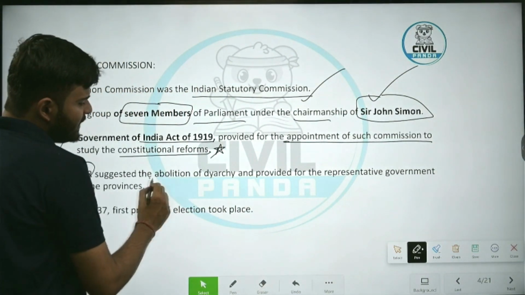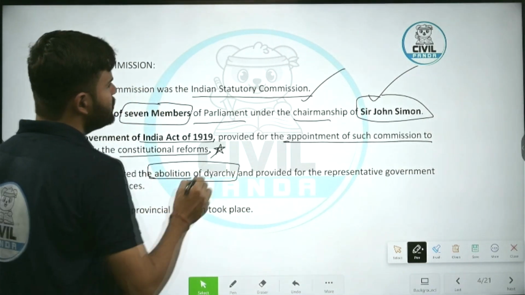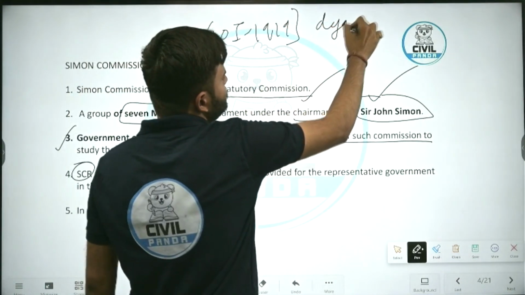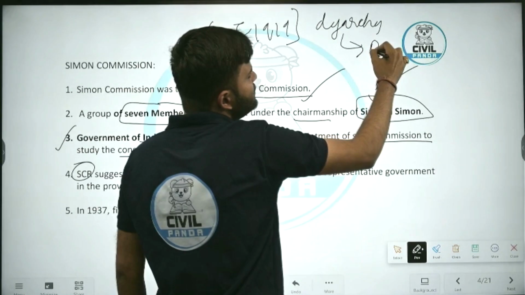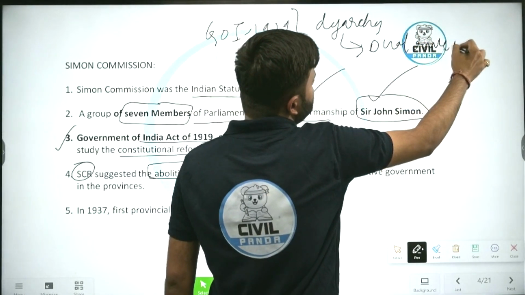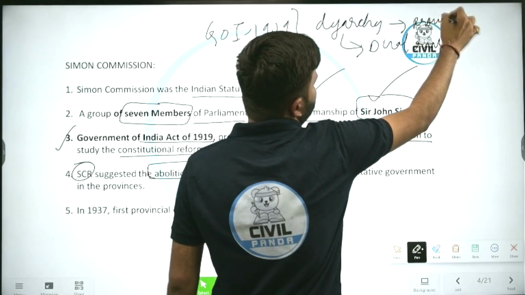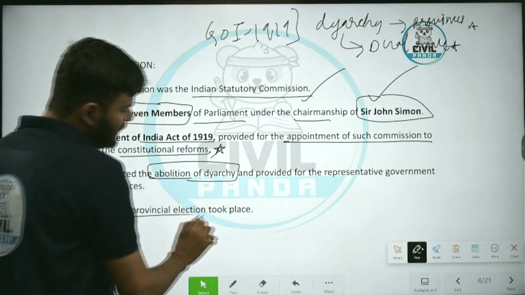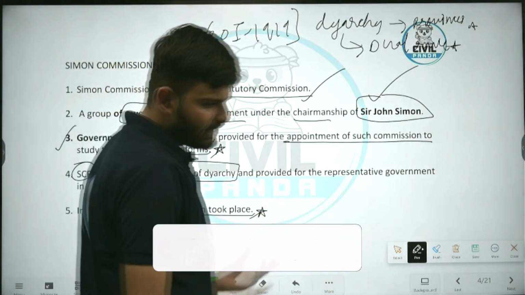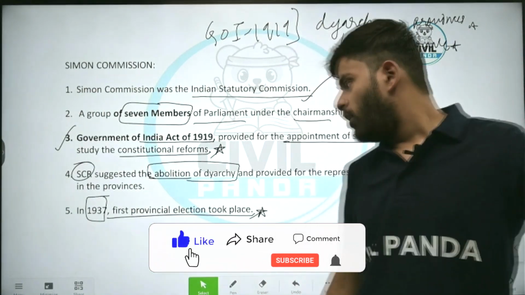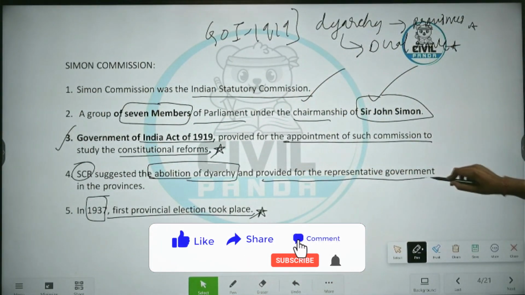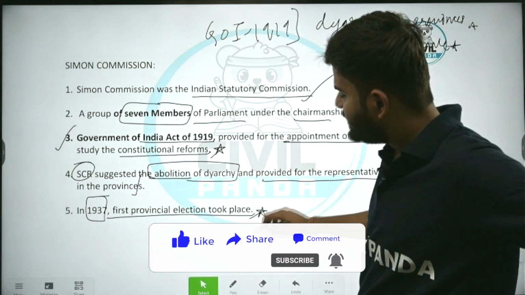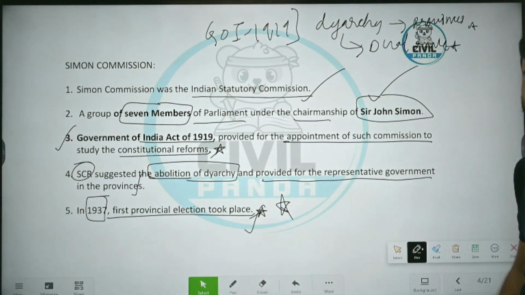Simon Commission report suggested the abolition of diarchy. Now, you should know, Government of India Act 1919 introduced diarchy. Diarchy basically means dual rule. It introduced diarchy in the provinces. In 1937, first provincial elections in India took place, as the act stipulated new reforms and provided for representative government in the provinces. Now, when did the first election take place? First election in 1937. These are the important points that you should remember while studying Simon Commission.